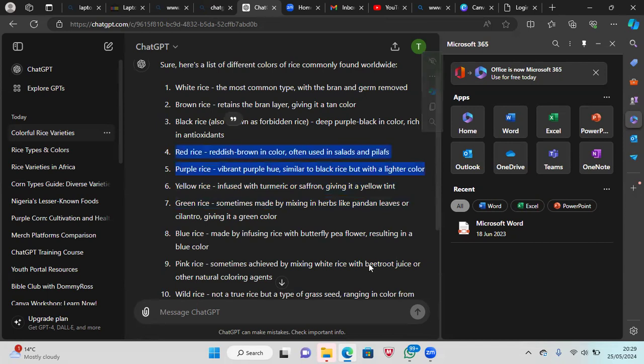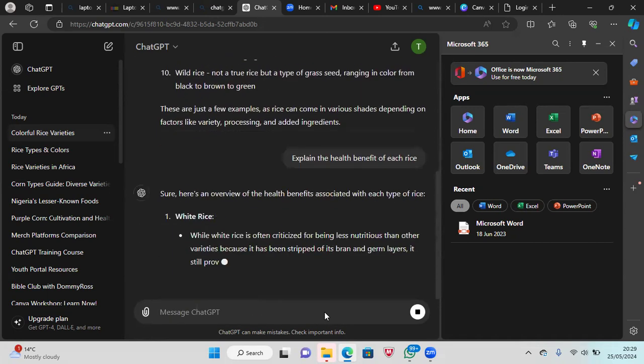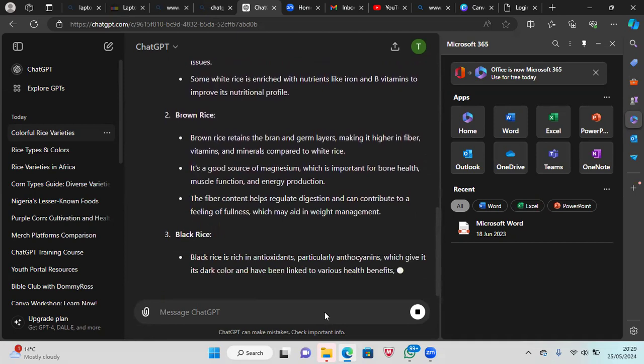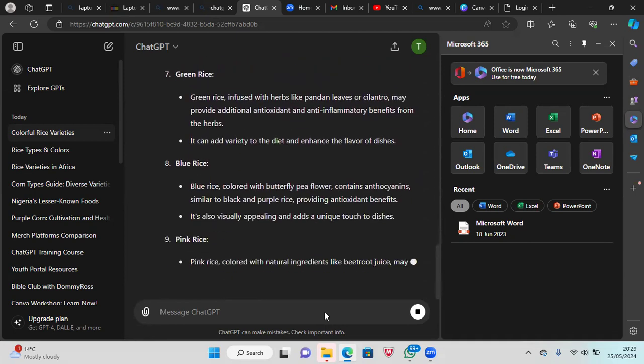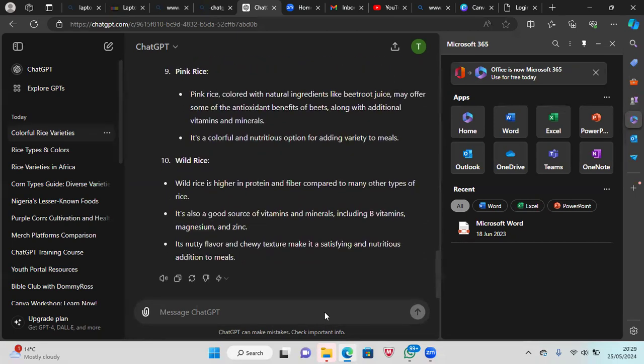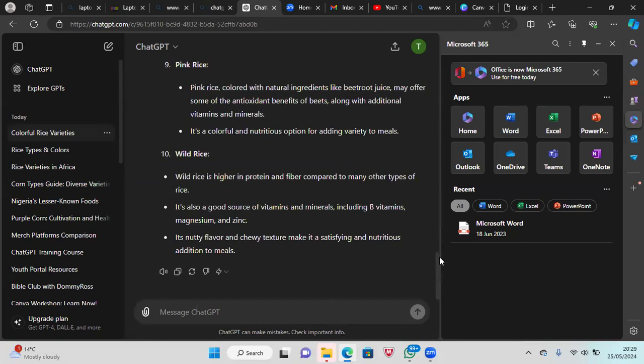Okay, now let's try something. Explain the health benefit of each rice. Let's find out what it's going to tell us. Woo! That is really, really good. So each rice is giving us the health benefit. I saw something just now, very interesting.